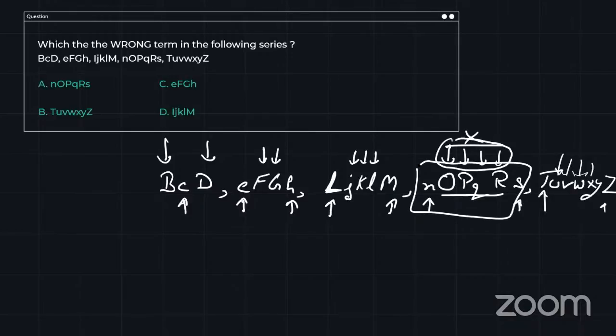Why? Because the logic is the extreme alphabets or extreme letters are either in uppercase or in lowercase. If extremes are in uppercase, middle are in lowercase. If middle are in uppercase, extremes are in lowercase. So that's why I can say my answer is option number A, which is having this NLOPQRS in upper and lowercase randomly. I hope people who have given the slot 2 paper attempted this one and know which is the correct answer. So this is one more logic we are seeing in alphabetical series. Look for this kind of logic also, the possibility of this kind of questions can also be there.